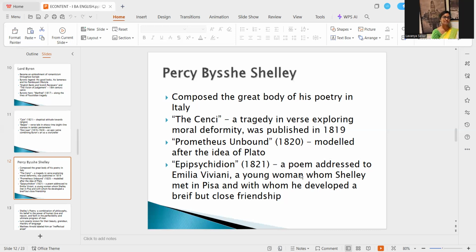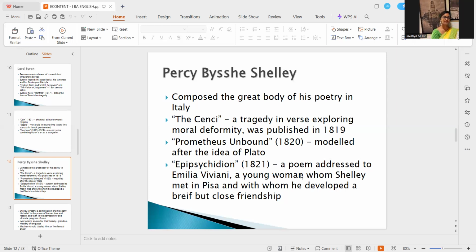Then in his most famous work, Prometheus Unbound, he talks about mankind's love to be free, to be autonomous, mankind's thirst for freedom against the very gods that lay the boundaries for them. It was modeled after the idea of Plato, right? Prometheus Unbound can be considered a masterpiece of Shelley.